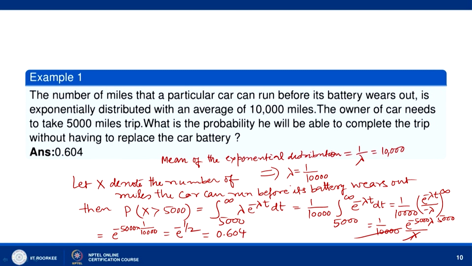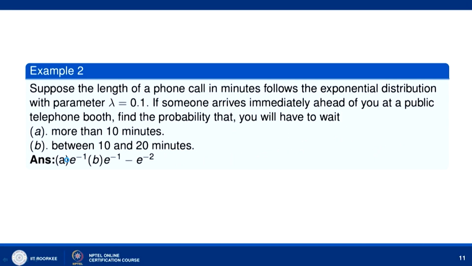So, he will be able to complete the trip with a probability of 0.605. That means there is about a 60% chance that he will be able to complete the trip without the battery wearing out. Now, let us go to the next question.